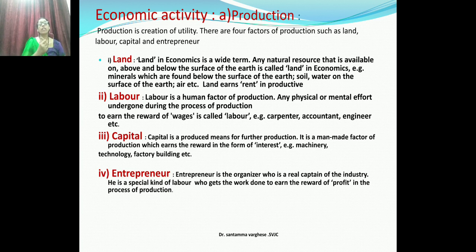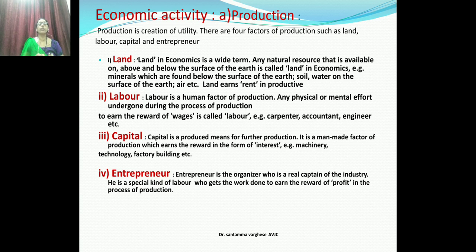Okay. So the reward of labor is what? Wage. So in labor you have to write the definition. Any physical or mental work effort undergone during the process of production to earn the reward is called labor. To earn the reward means you are not doing anything freely, but you are doing it to earn some reward.